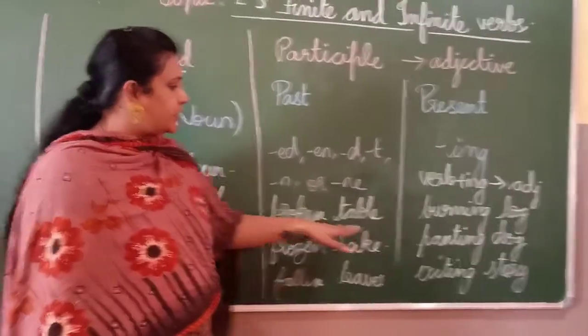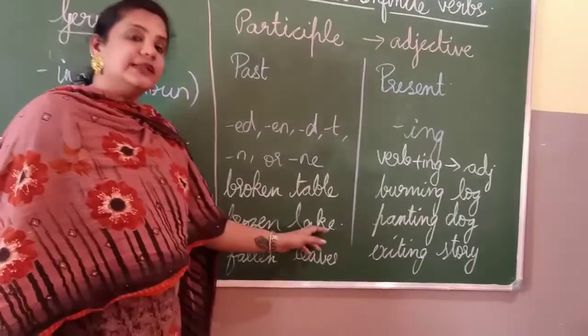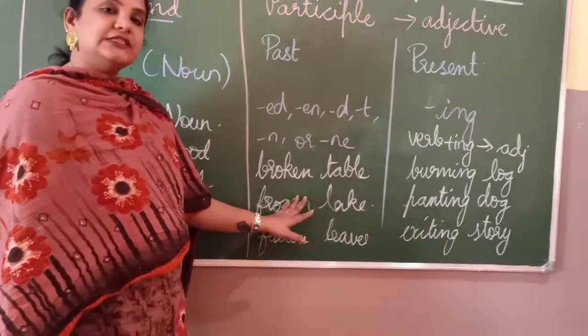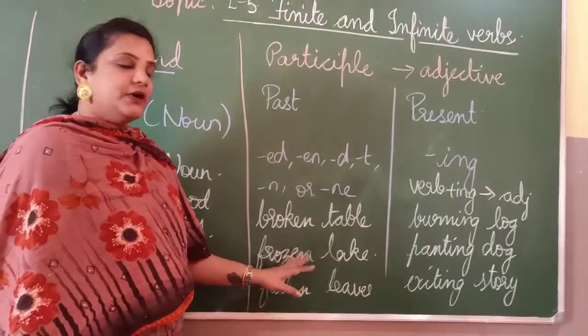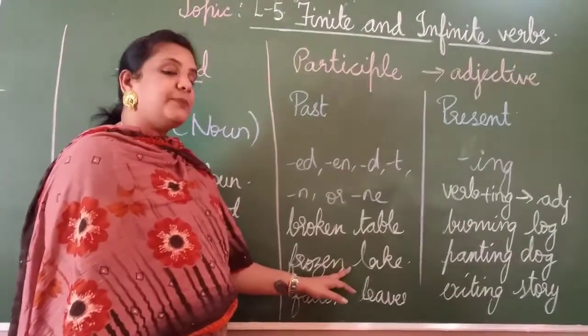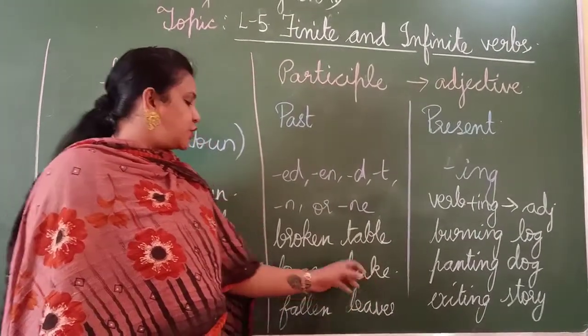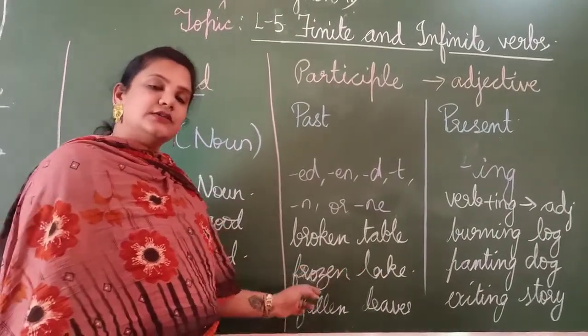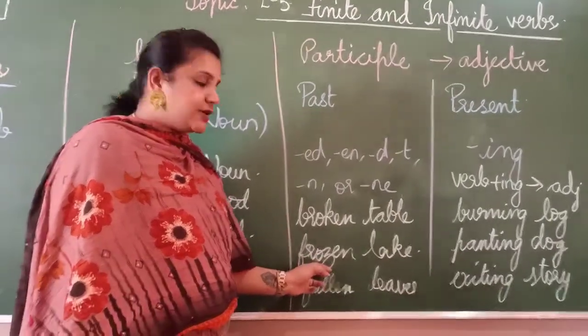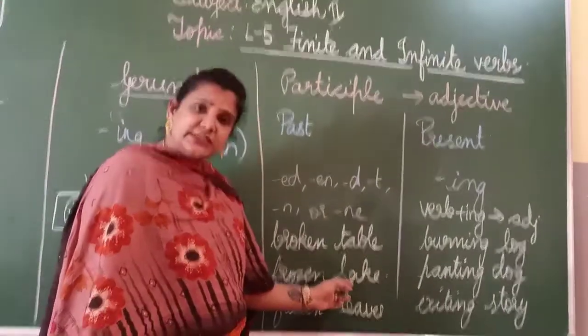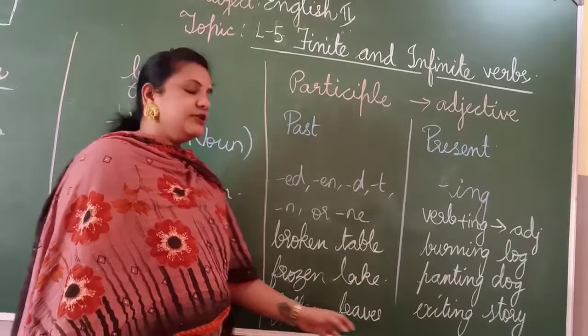Okay, like broken table, frozen lake. See, freeze is nothing but your verb, right? So frozen is the past form of your verb. Frozen lake, lake is your noun. So it is not acting here as a verb, but here it is acting as an adjective. Okay, fallen leaves.